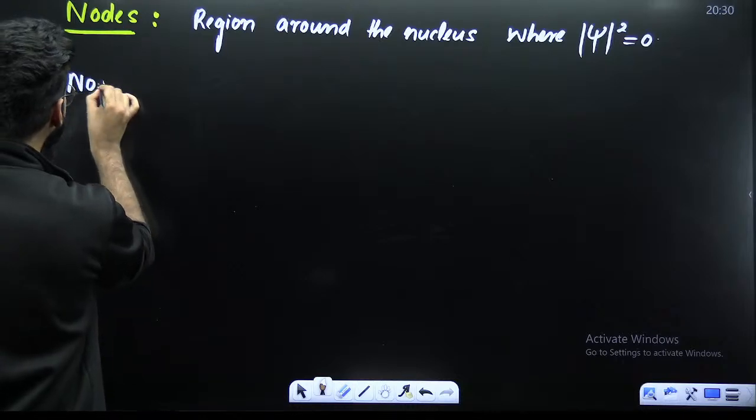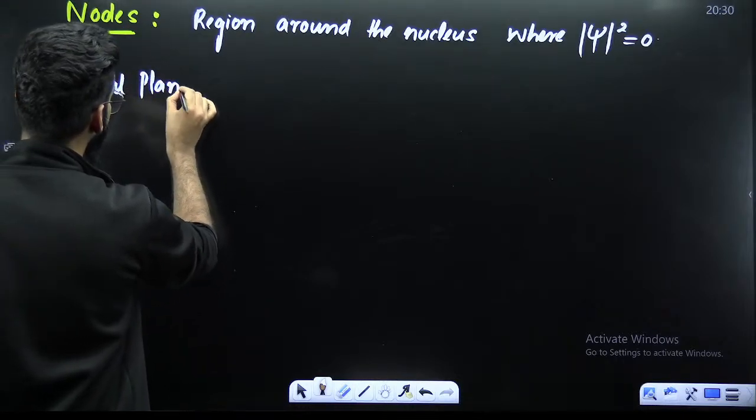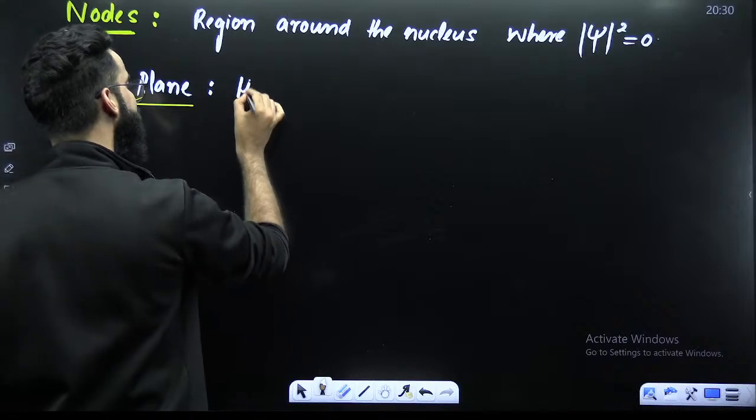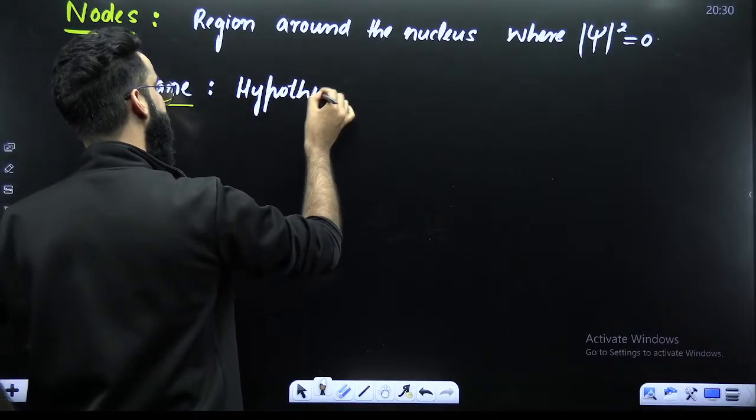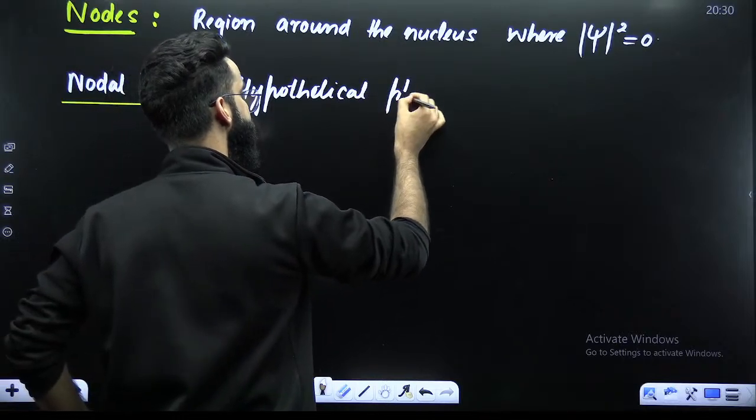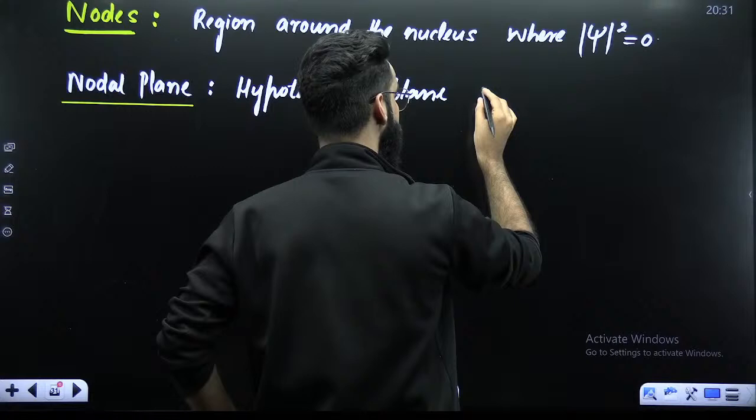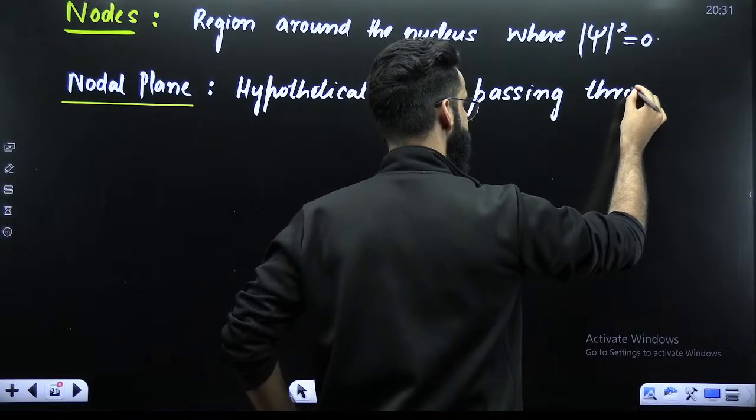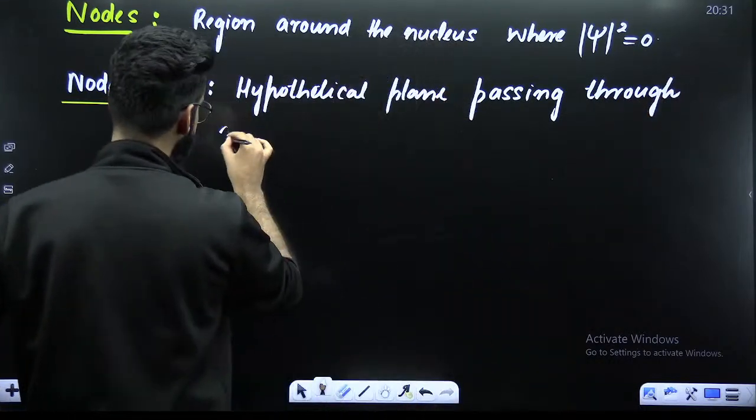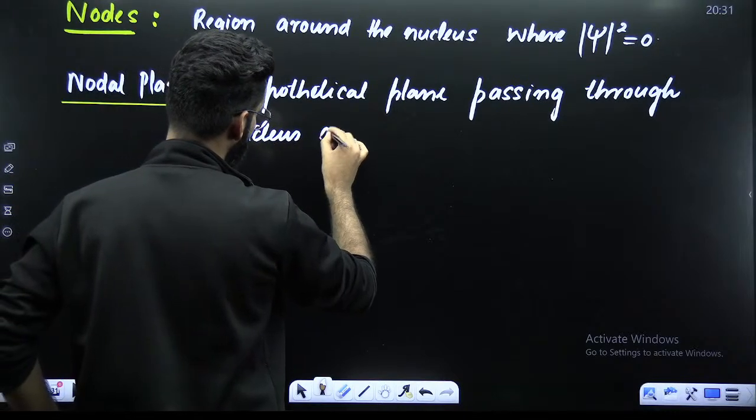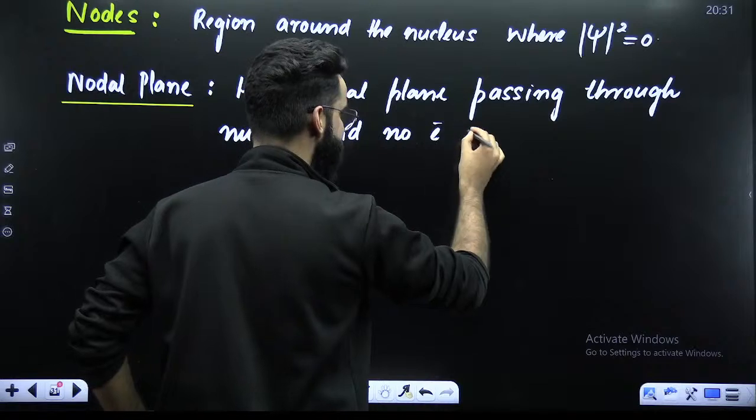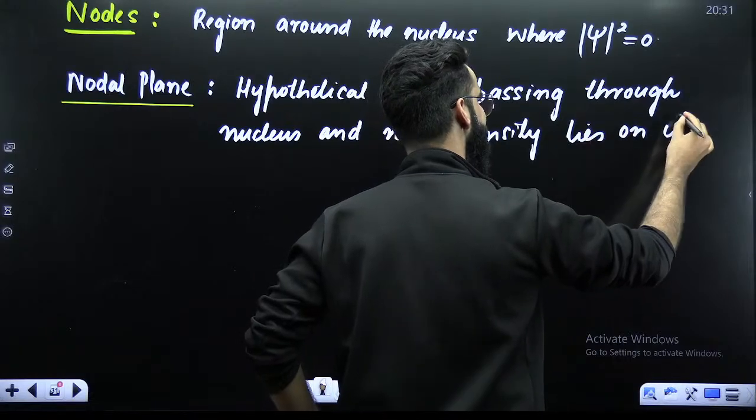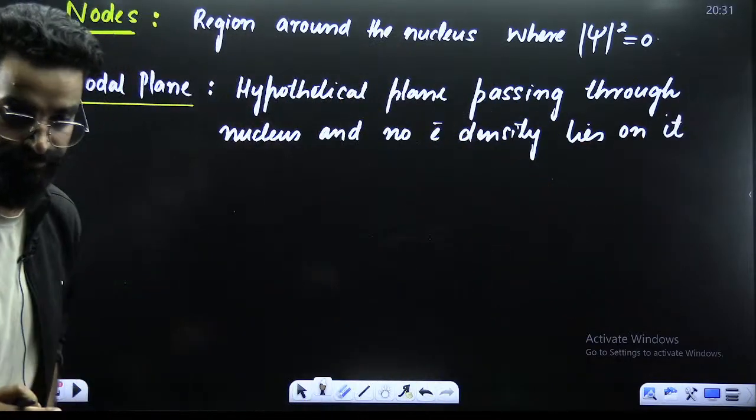There is something called as nodal plane. What is a nodal plane? Nodal plane, it is a hypothetical plane passing through nucleus and no electron density lies on it. Okay, that is the nodal plane.